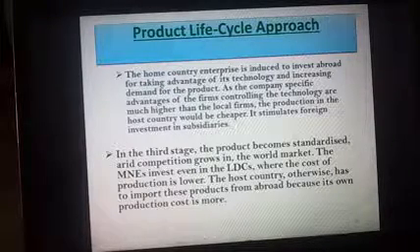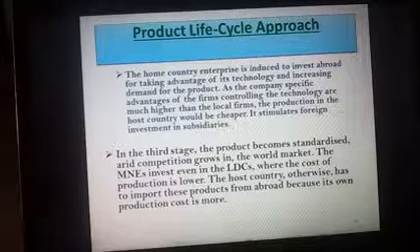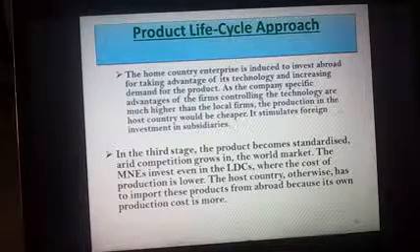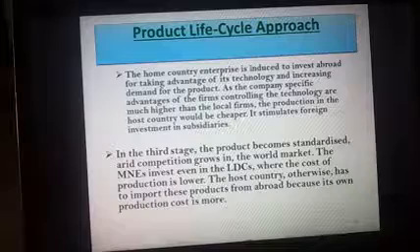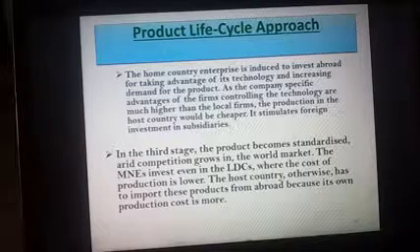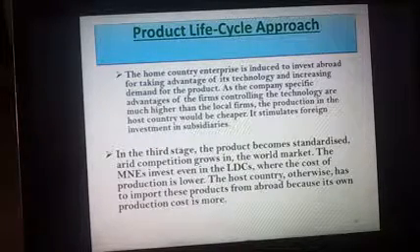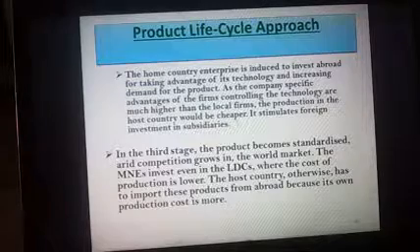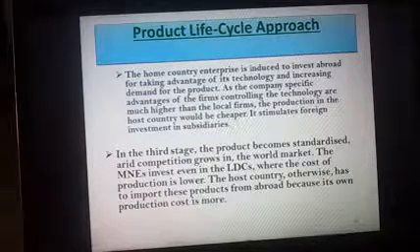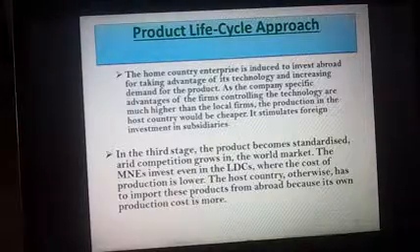In the third stage, the product becomes standardized. Very important key point. The product becomes standardized. Added competition grows. The competition is growing now in the world market. The MNEs, that is the multinational enterprises, invest even in the LDCs, that is the least developed countries, where the cost of production is lower. Very important key point. The host country otherwise has to import these products from abroad because its own production cost is more. Students, mark this key point. This would be there in your exam, that the host country is importing these products from abroad because the cost of production is more. Let's continue.